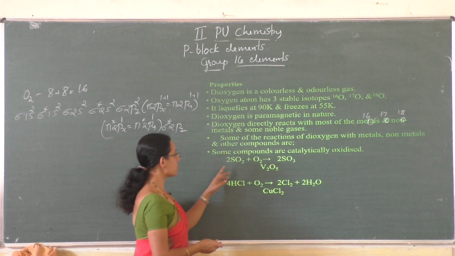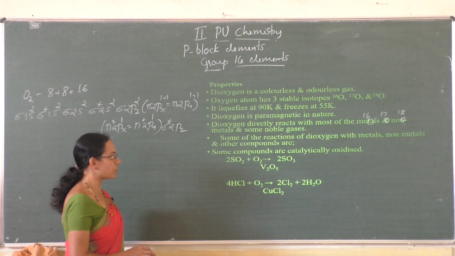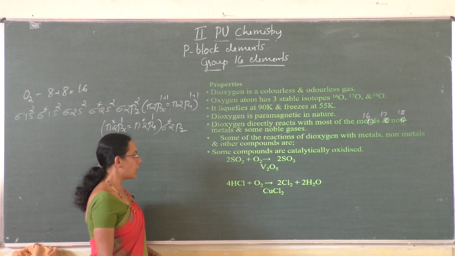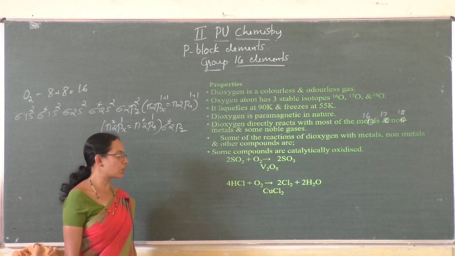So oxidation of sulfur dioxide to sulfur trioxide in the presence of V2O5, vanadium pentoxide as catalyst, and reaction of HCl in the presence of cupric chloride as catalyst.